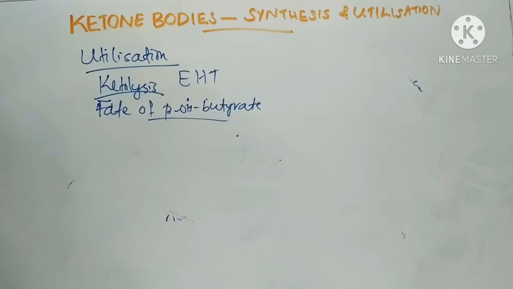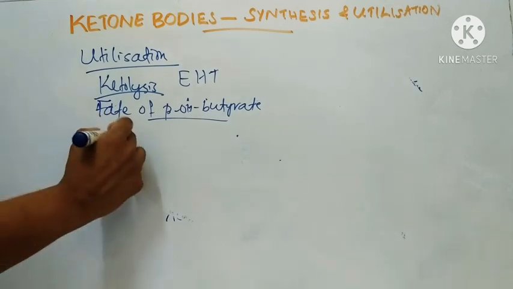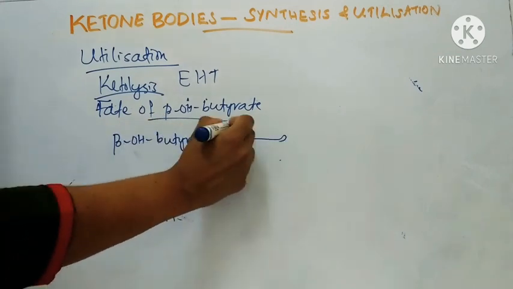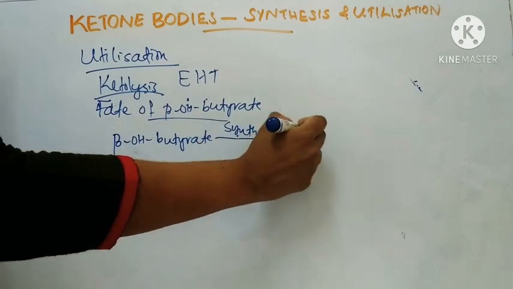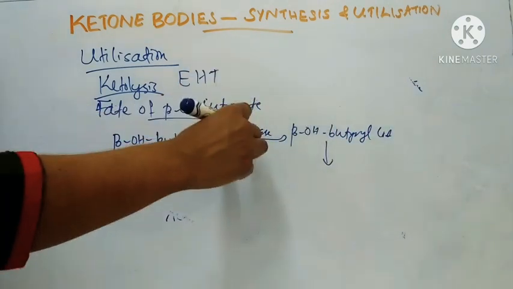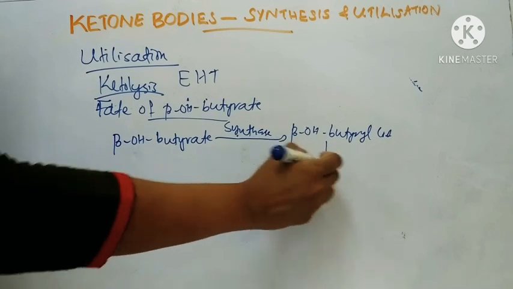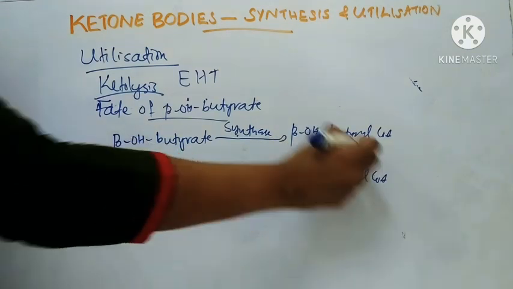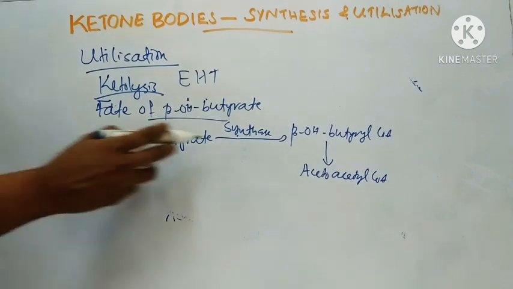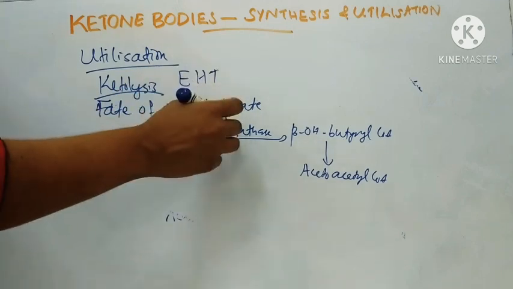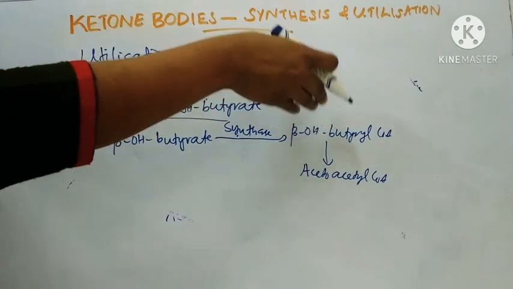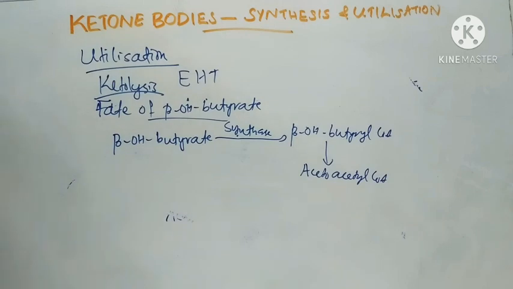This beta hydroxybutyryl-CoA can be converted to acetoacetyl-CoA. This is not the major pathway.